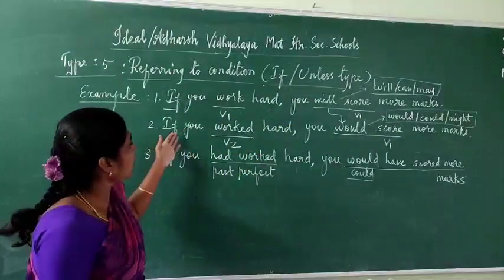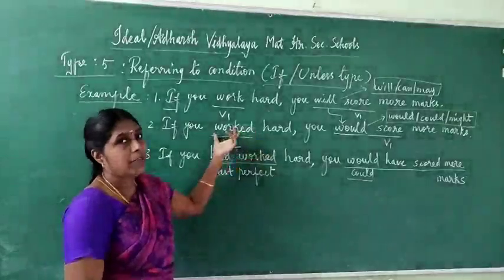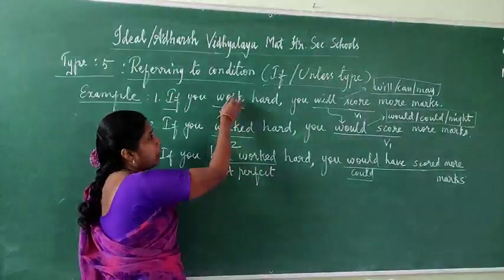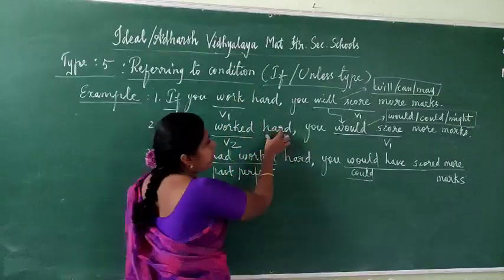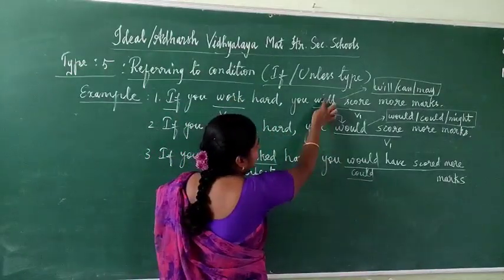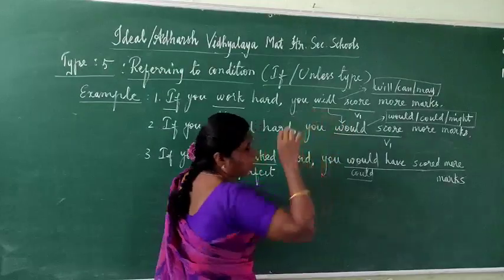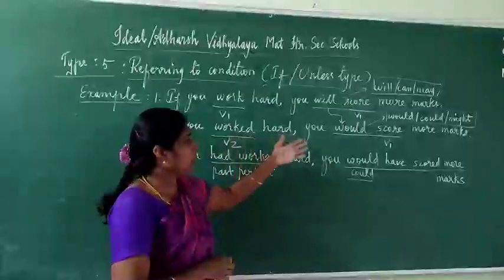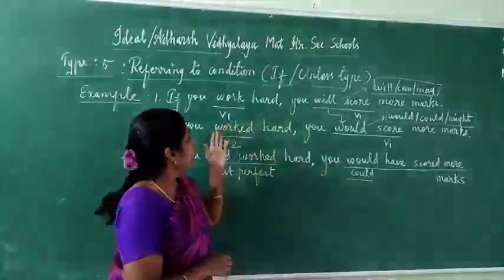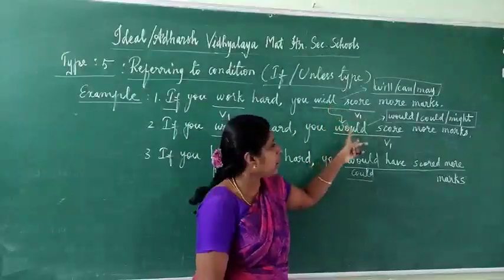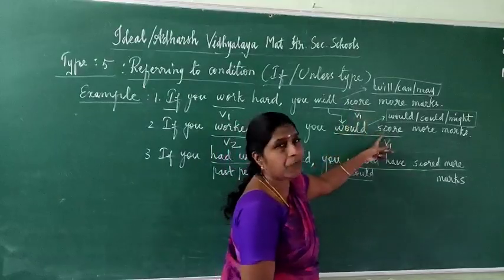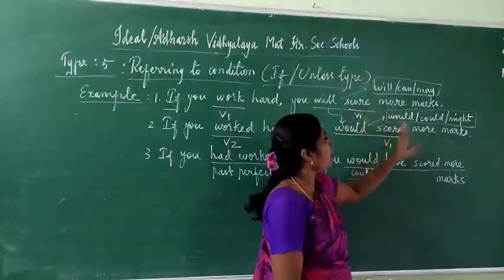Then the second one: if you worked hard. What's the difference here? Before, it was simple present form. Here, past form is given: work becomes past tense, worked. That means for will, you use its past form, would. You have to write with the same tense only. Present means future tense. Past tense means past form of will. Will, past form would. Afterwards write verb 1 only. You would score more marks.